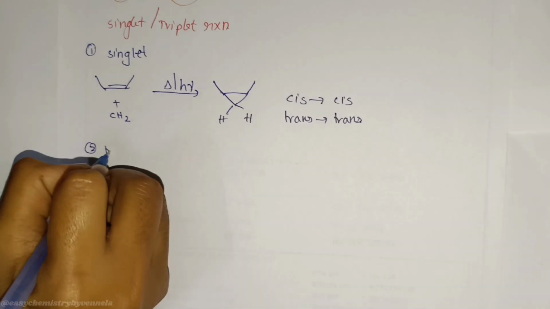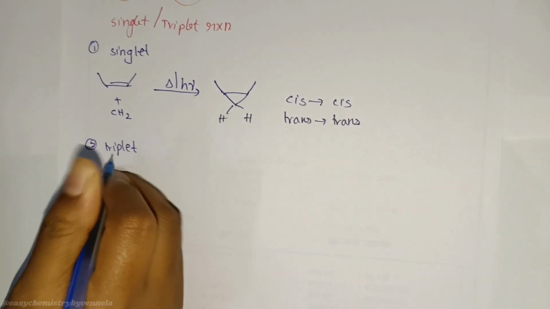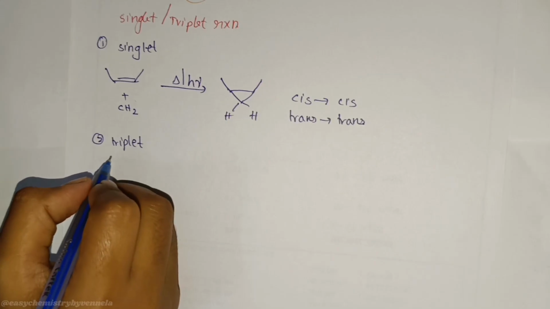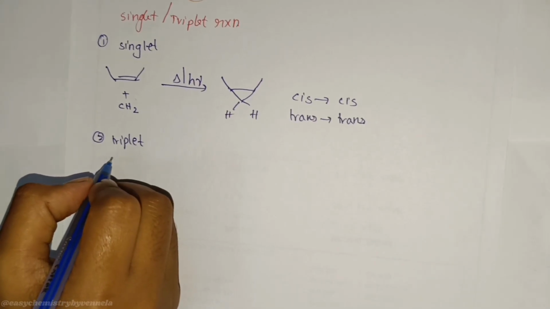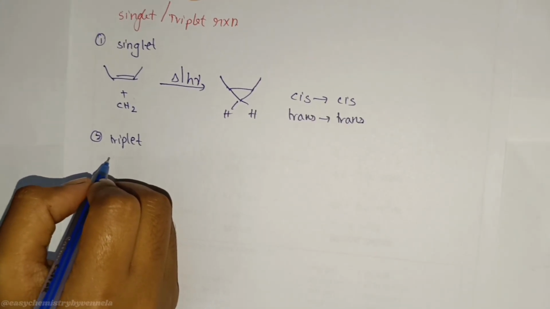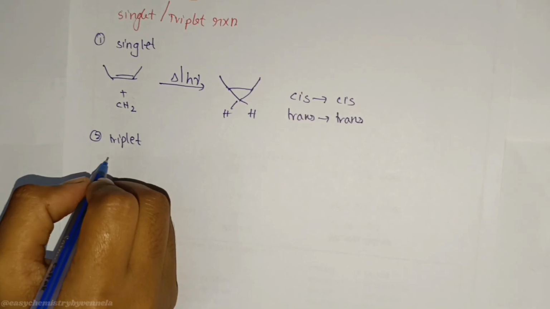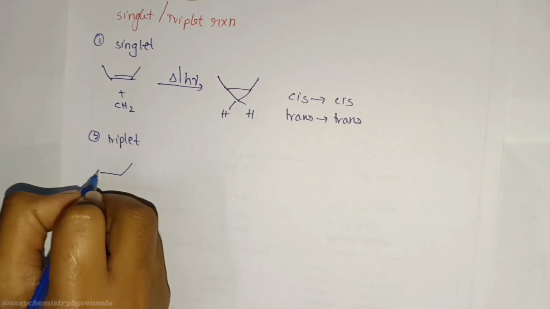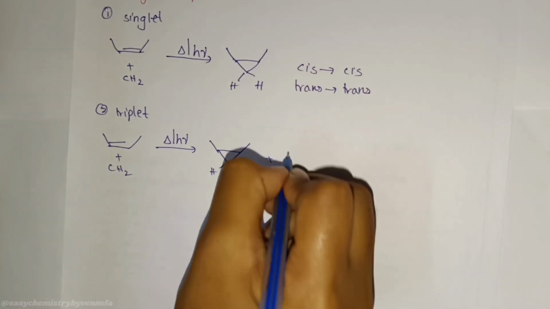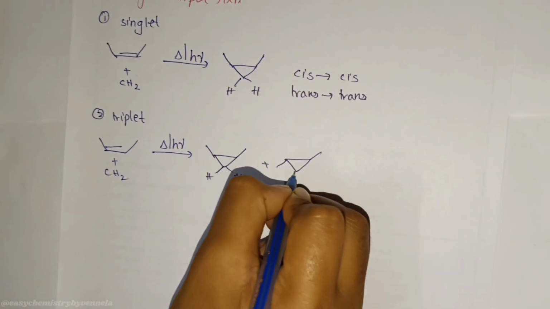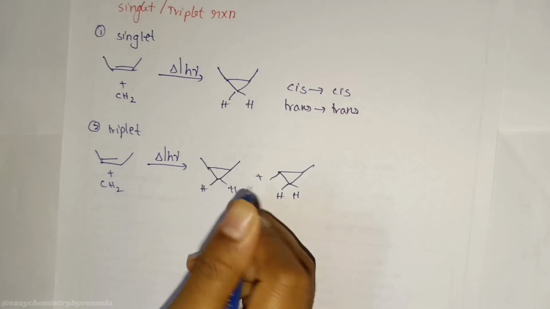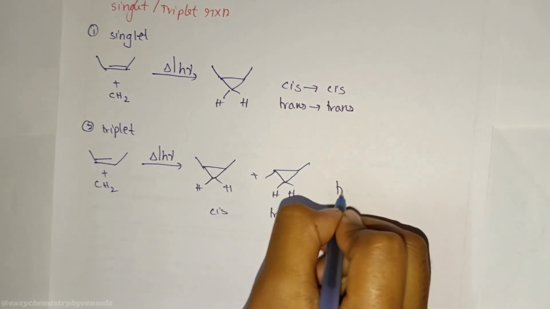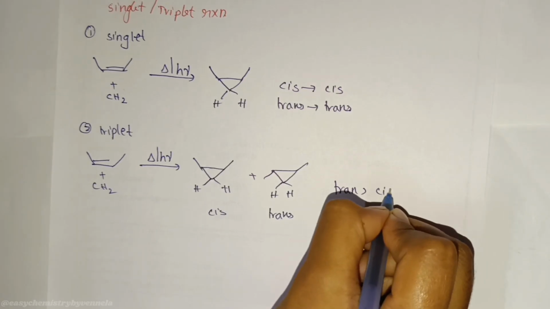Next, triplet. Already we know this is non-concerted, non-stereospecific reaction. This is a step-by-step messy reaction. It gives a mixture. Totally unpredictable. This is cis form and another form is trans form. Here trans is greater than cis.